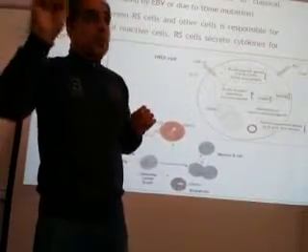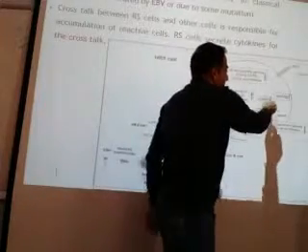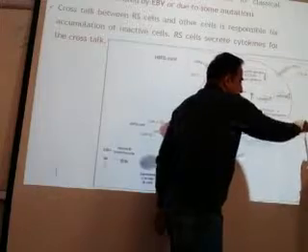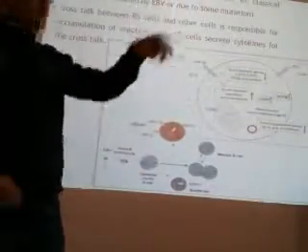So two things are there. One, it upregulates NF-kappa B. Two, it activates the methyltransferase, which causes methylation of tumor suppressor genes, so their activity is decreased. So more chances of cancer.